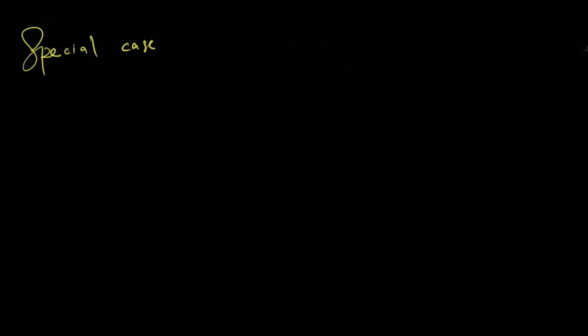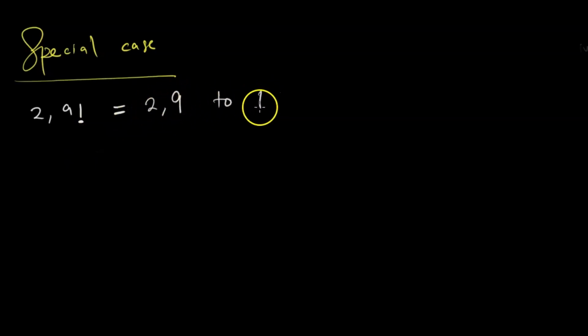And they actually love this special case. Speaking of same-sex, that is. Let's say 2.91. We want to express it to the nearest 1 decimal place. This is going to be equal to, we look at 1, it does not have a rounding off effect, so we are left with 2.9 to 1 decimal place.